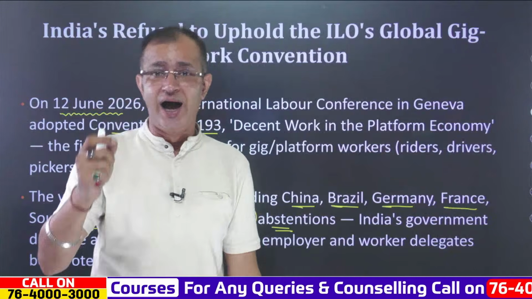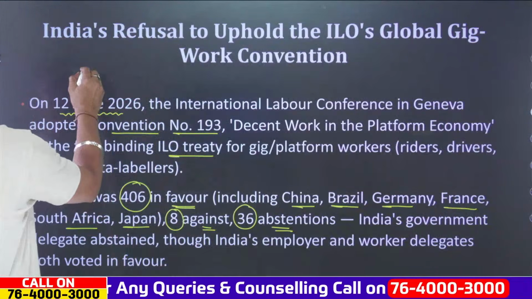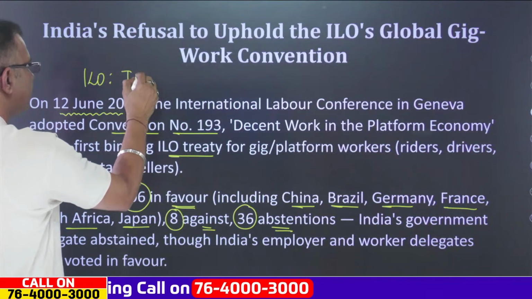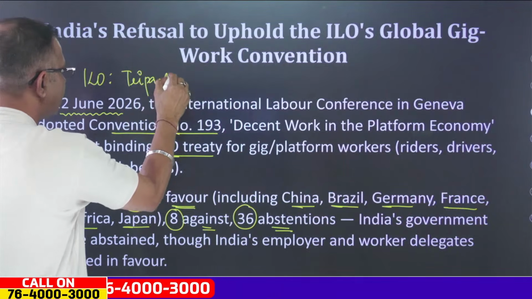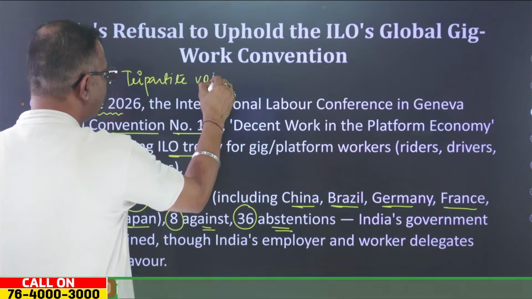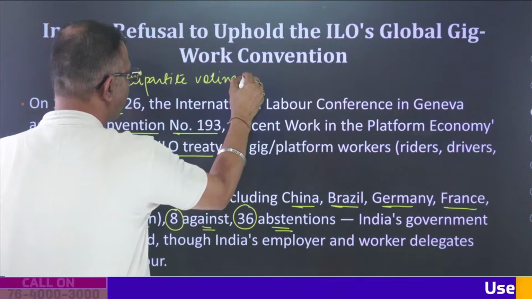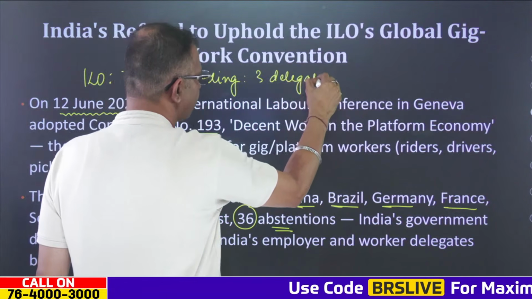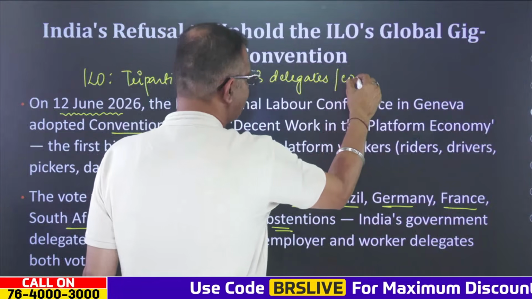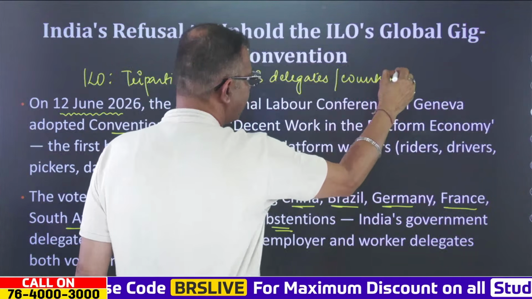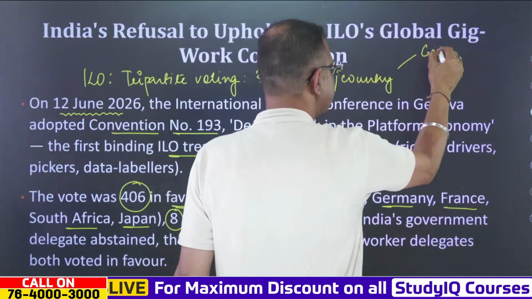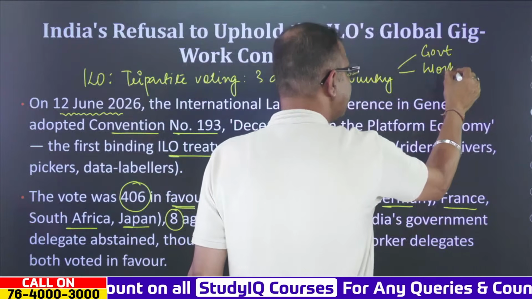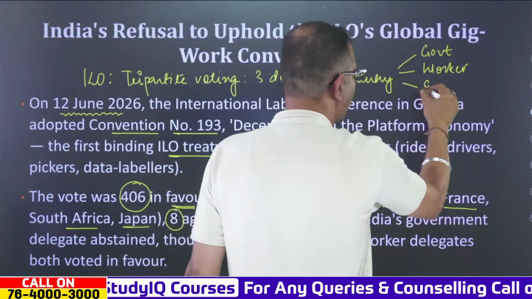Now when it comes to the ILO, please remember that the voting is tripartite voting. Tripartite voting means there are 3 delegates from each country: the government delegate, the worker delegate, and the employer delegate.